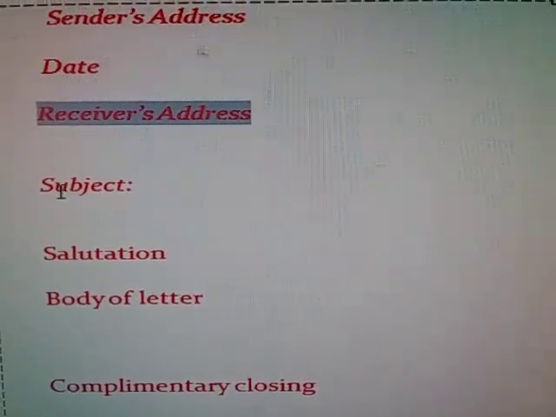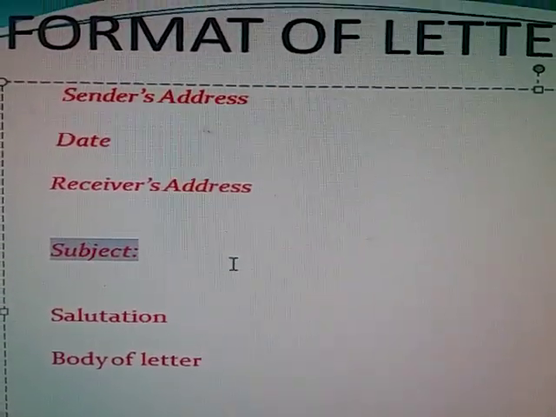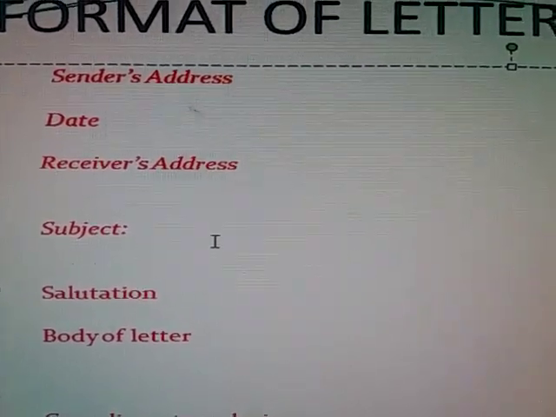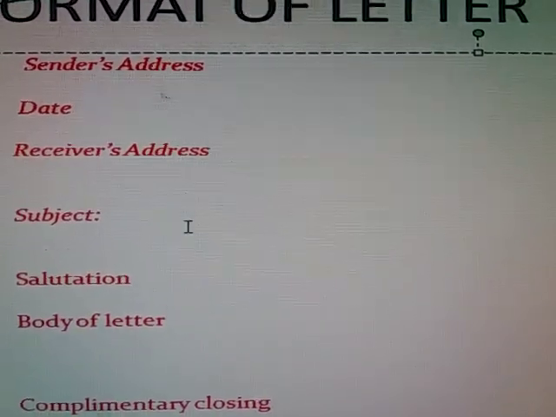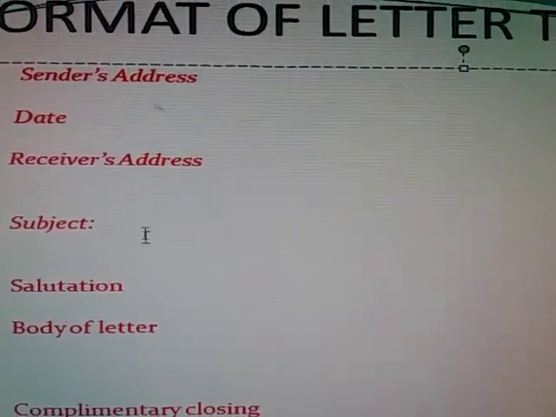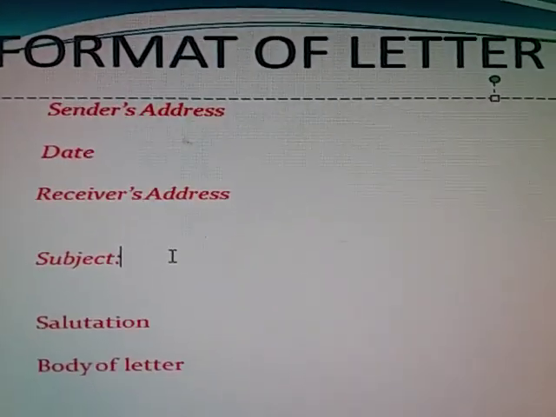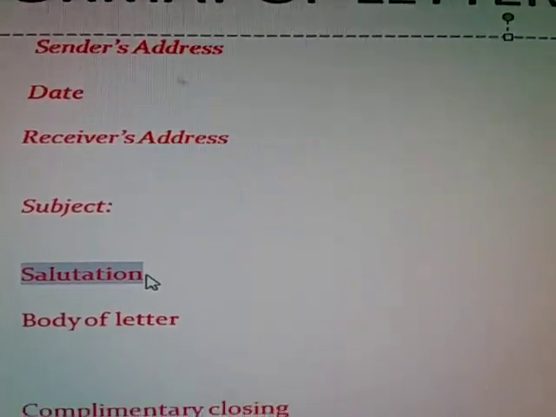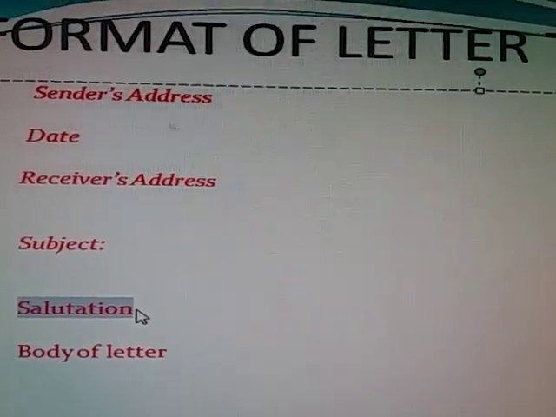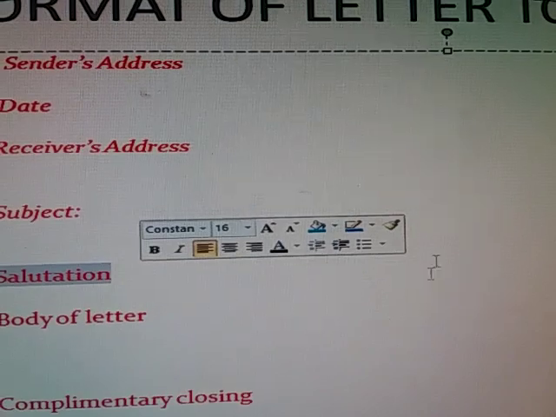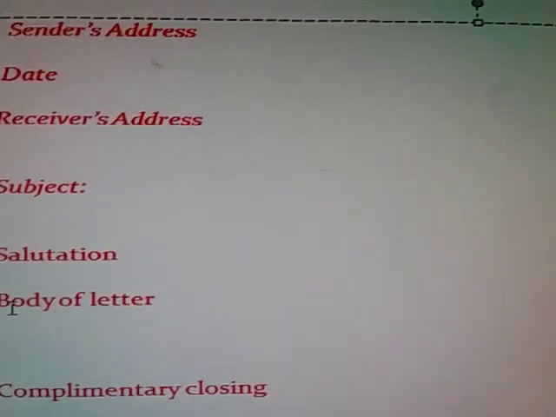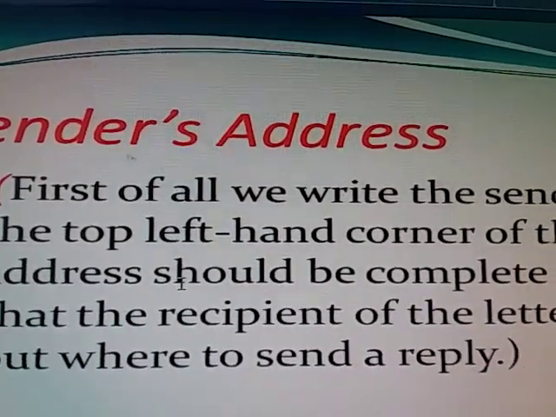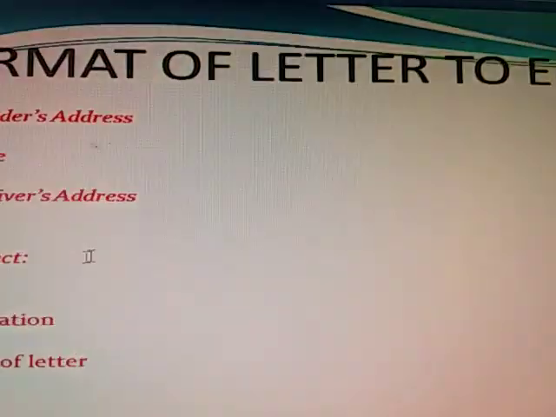After that comes the subject that tells us what we are going to write in our letter or what the letter is about. It is an important point of a letter. Then comes the salutation. Salutation means the greeting of the receiver of the letter. Then comes the body. Again, the body I have already told you, is divided into 3 parts.